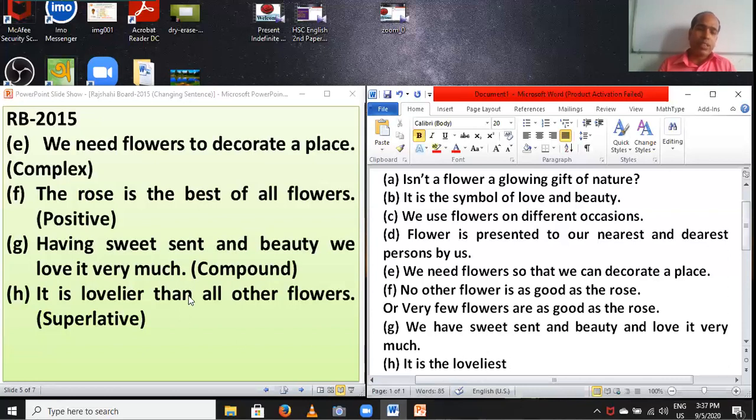And you have to cut than all other, and you have to set of all instead of than all other. Of, double L, all. Of all, and you have to write the next part, flowers. Flowers. It is the loveliest of all flowers. It is the loveliest of all flowers.